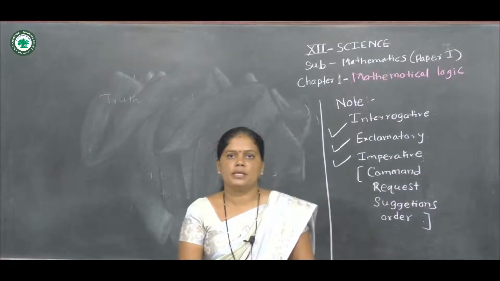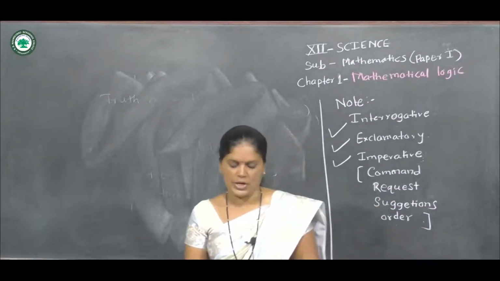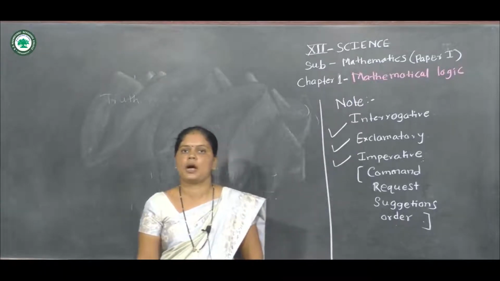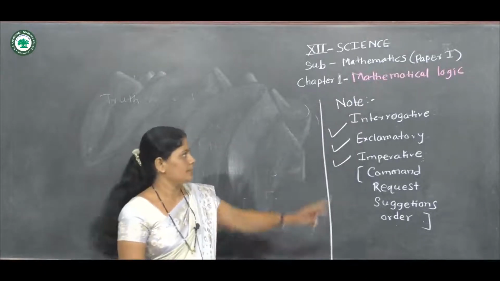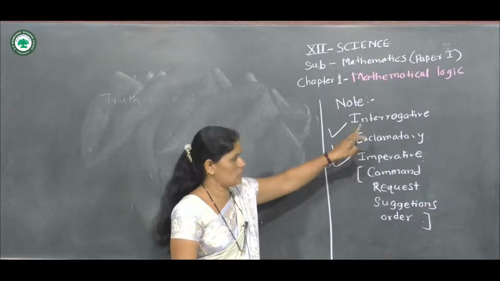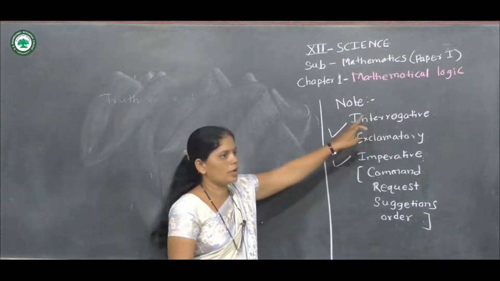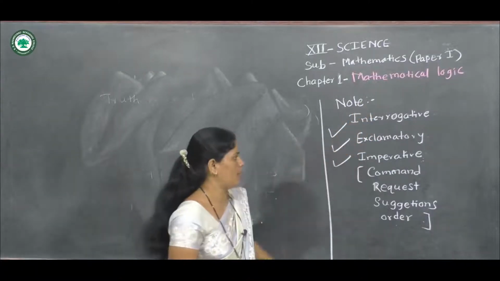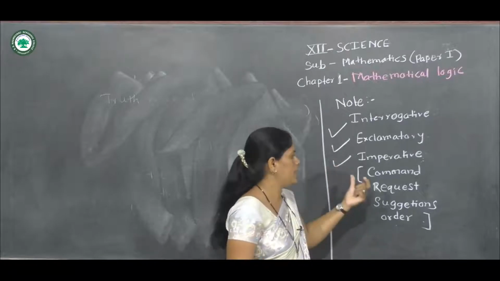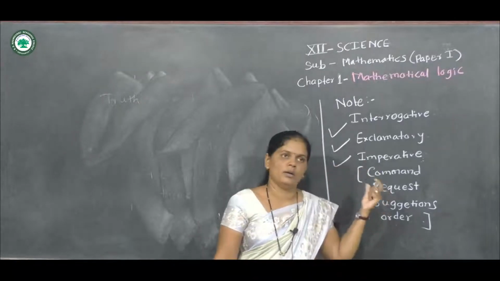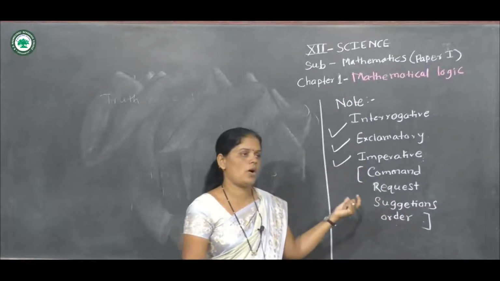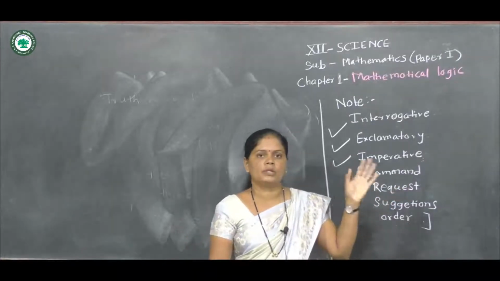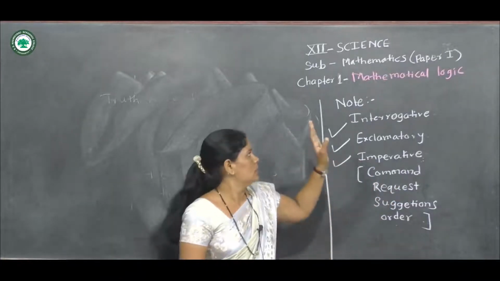These sentences are not statements. Exclamatory sentences are not statements. Interrogative sentences are not statements. Imperative sentences, the sentences in which command, request, suggestion, order or cheer up, are not statements.